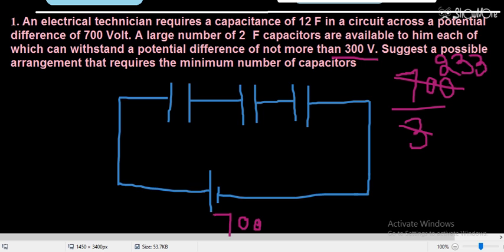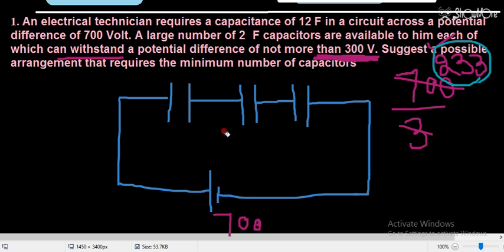So that means if I connect 3 capacitors in this way, I will get a voltage less than 300 across each capacitor. In this case none of the capacitors will get damaged because the voltage is less than its tolerance. It can withstand up to 300 volt. So 233 is the voltage, and none of the capacitors will get damaged. I hope you can understand this circuit.